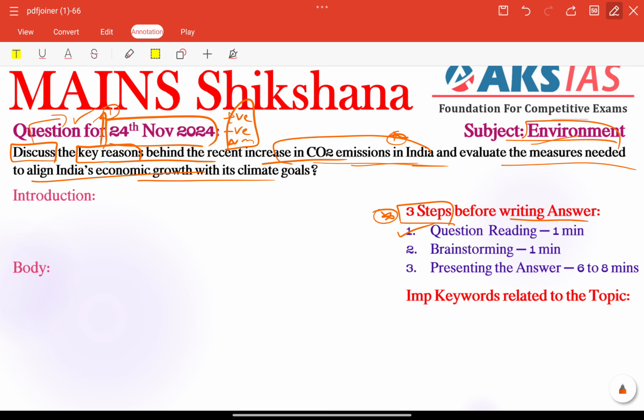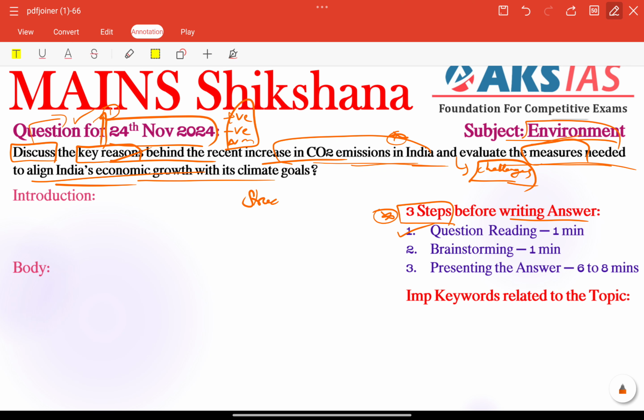We need to address this, and next, importantly, evaluate the measures needed to align India's economic growth with its climatic goals. In between we need to provide some challenges based on the key reasons or issues.